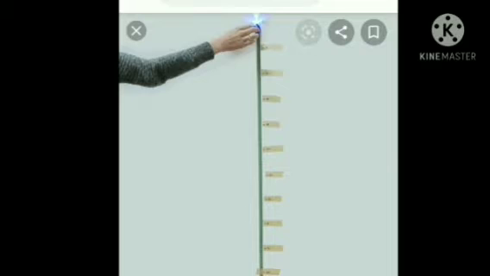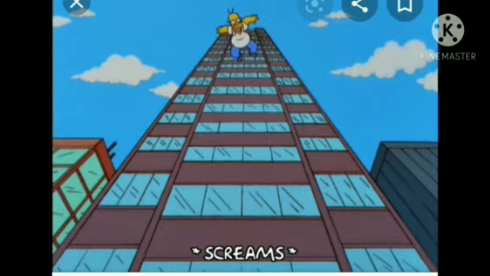Now, let us try to understand the meaning of free fall by performing this activity. Dear students, we take a stone and throw it upwards. It reaches a certain height and then starts falling down. We have already learned that earth attracts objects towards it.